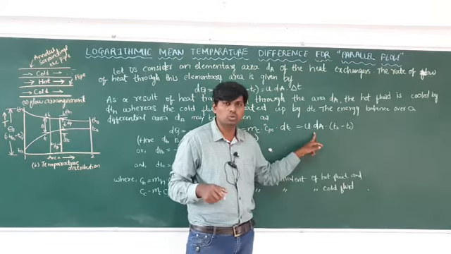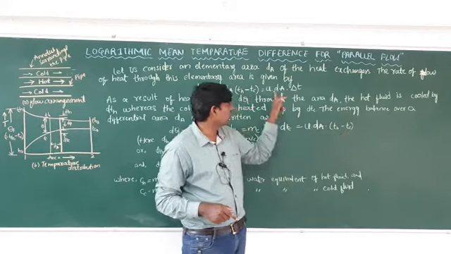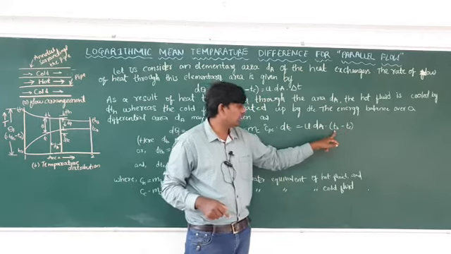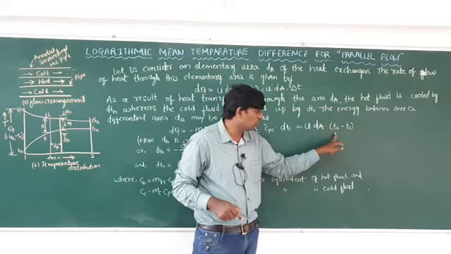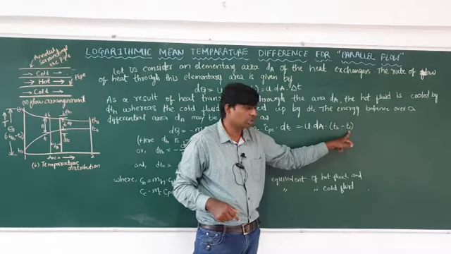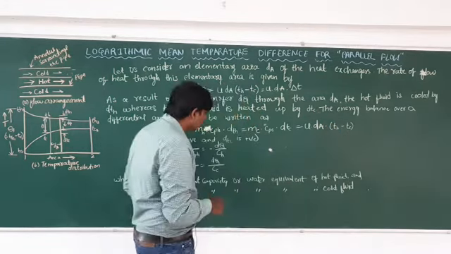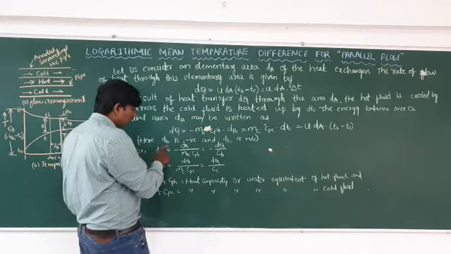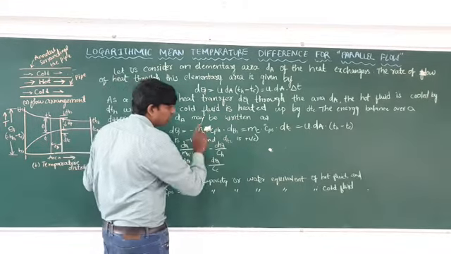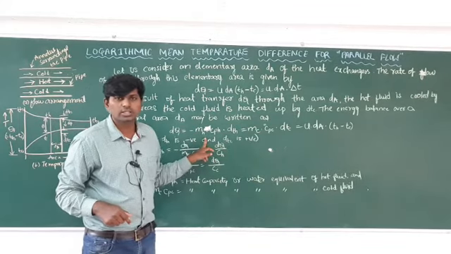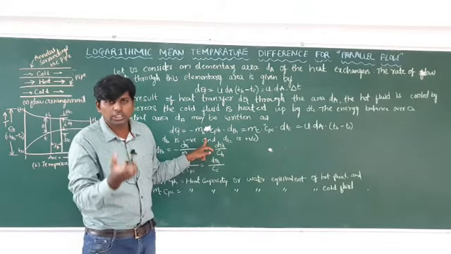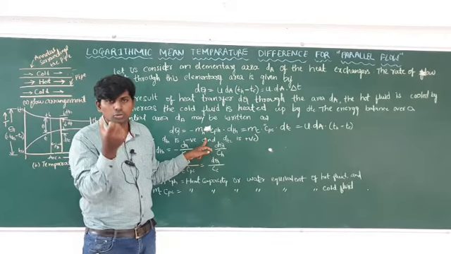In general, this equals U dA (Th minus Tc), where Th stands for the hot temperature and Tc stands for the cool temperature. Here dTh is negative and dTc is positive, so you have to take the hot side as negative. Why? Because that fluid is losing its heat.